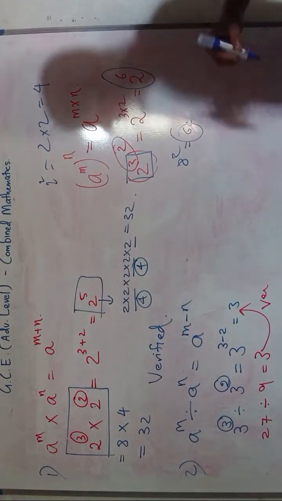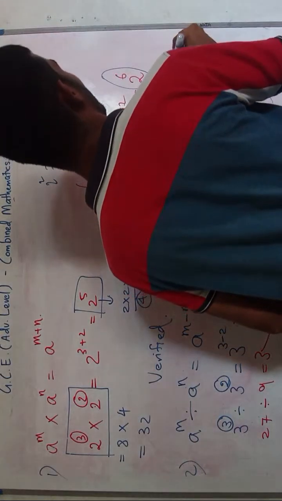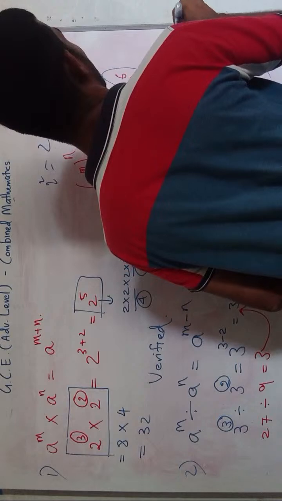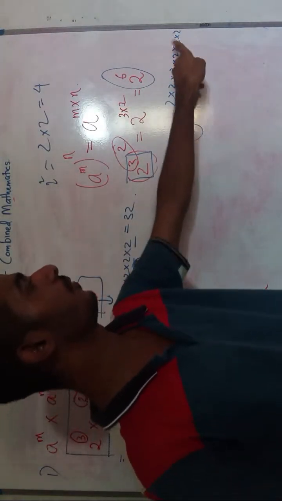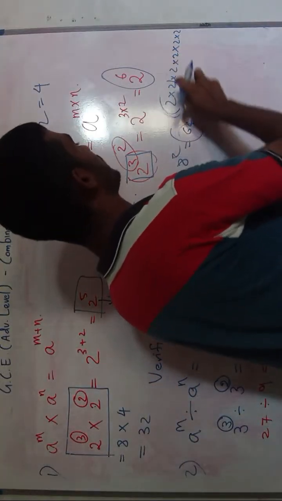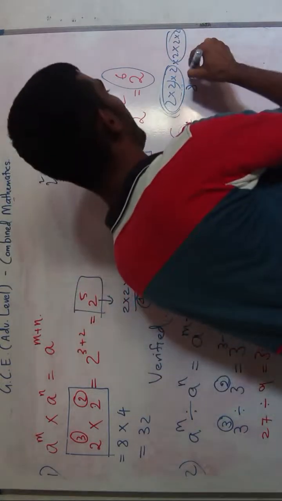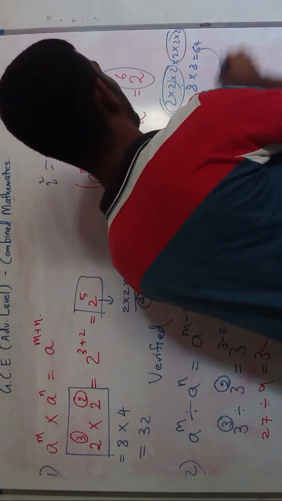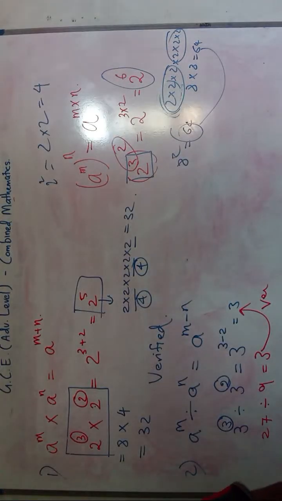Now 2 is multiplied 6 times, right? So here 2 times 2, 2, 2, 2, 2. So 2 is multiplied 6 times: 1, 2, 3, 4, 5, 6. Now we can say this is 8 and this is equal to 8. Now 8 times 8 is equal to 64. So LHS is equal to RHS. So this theorem is also verified.